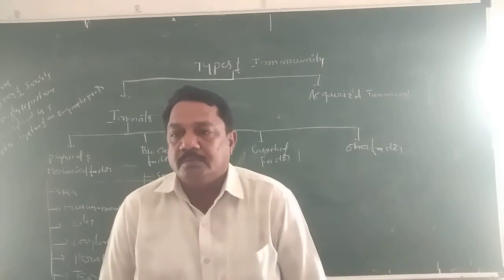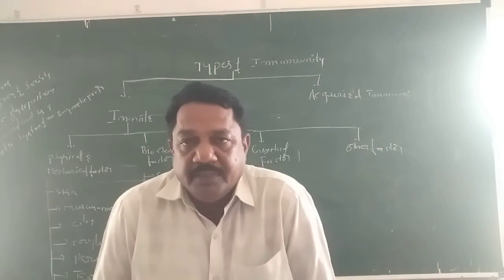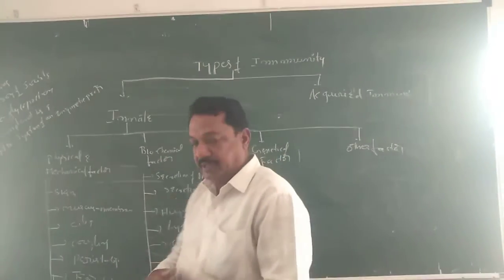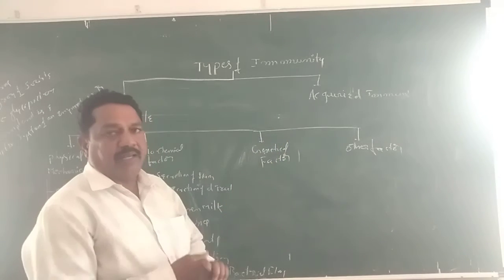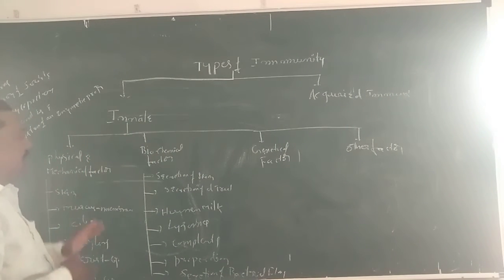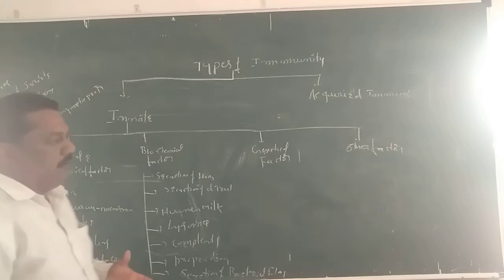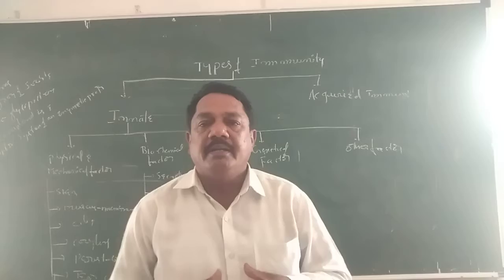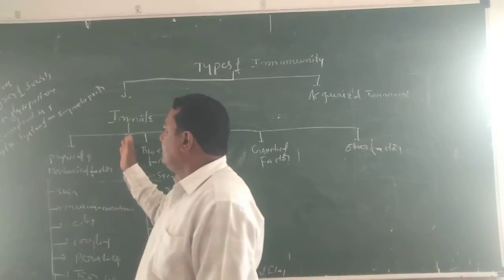In the last class we discussed the immunity system and its types. The immunity system is divided into many groups: innate immunity and acquired immunity. Last class we discussed a small description of the types of innate immunity. Innate means non-specific immunity. Natural immunity is discussed under innate immunity.